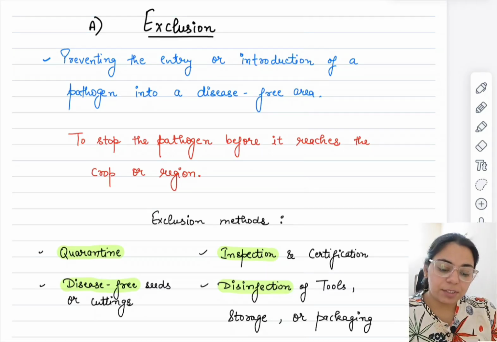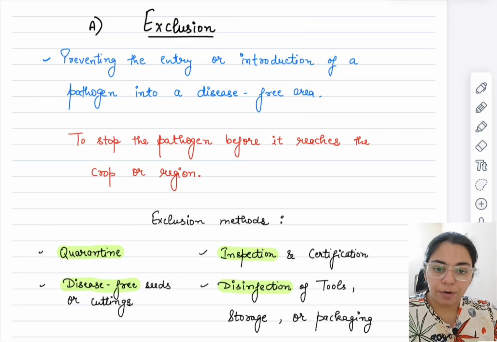Exclusion, as the word suggests, means we simply prevent the entry or introduction of a pathogen into a disease-free area. The area which is already disease-free, how will a disease enter over there? The pathogen may be carried through seeds, because when a new season comes, we sow seeds, or maybe the tools we are using are infected with some pathogens, okay.